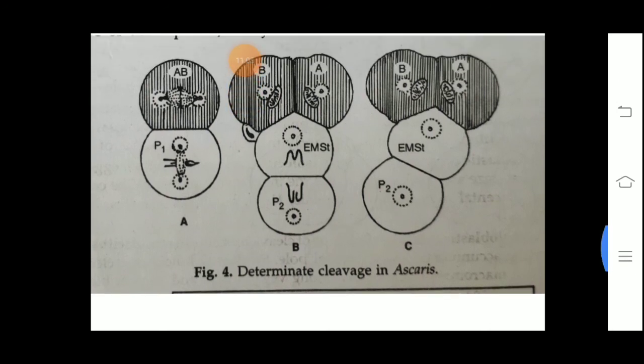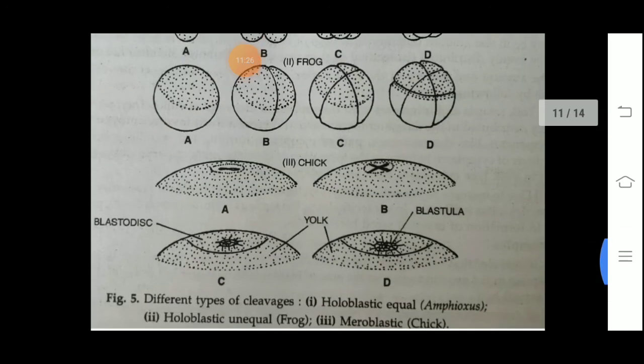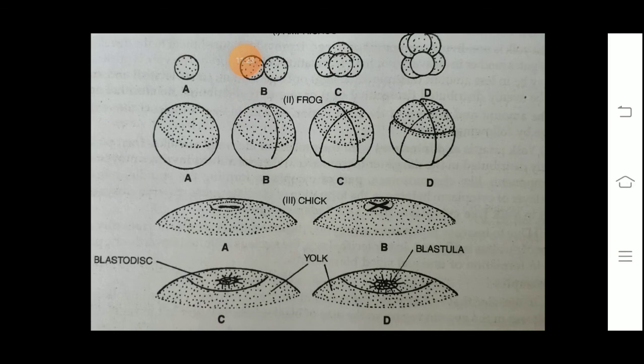Fate is decided at very late stages, when the three layers, as you know from gastrulation, form the different types of organs. At that time, if you destroy a particular part, the organ will not be formed. So the fate is decided at a very late stage. That is called indeterminate cleavage. Now, on the basis of the influence of the yolk, the cleavage is of the following types.